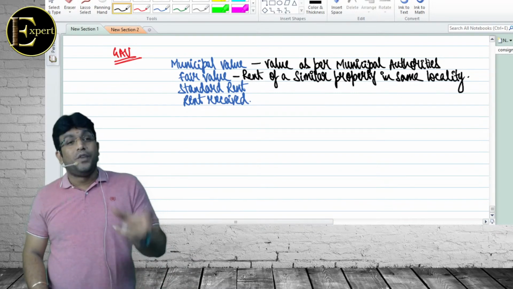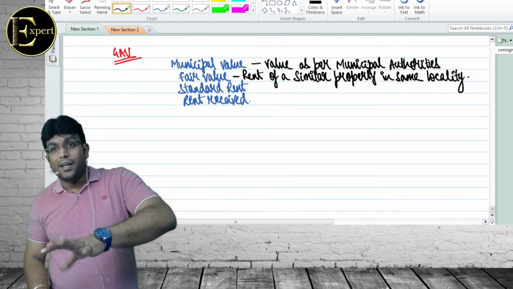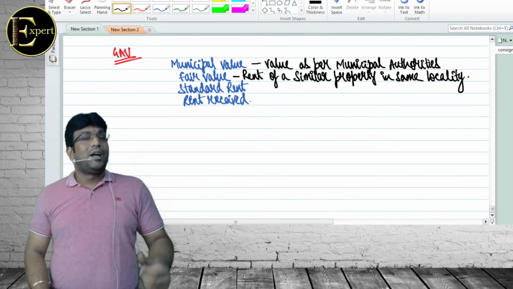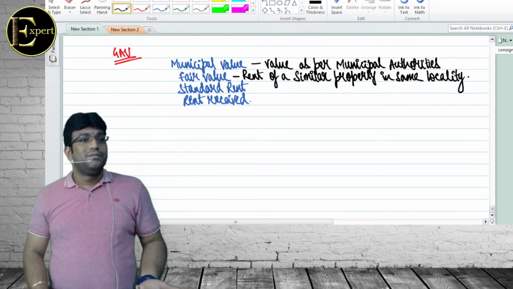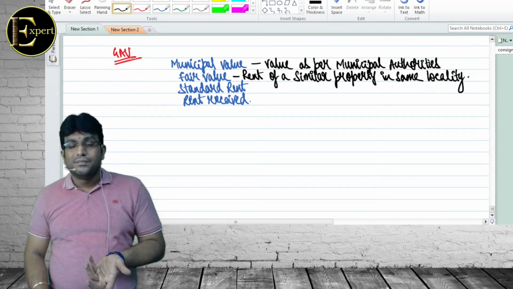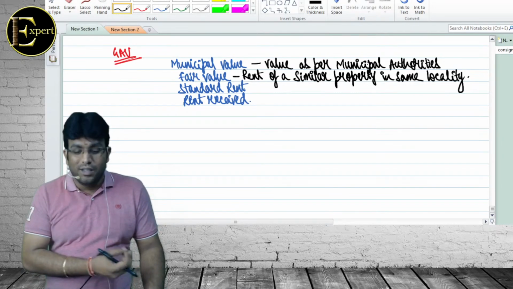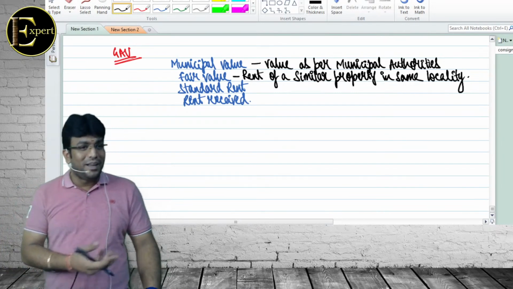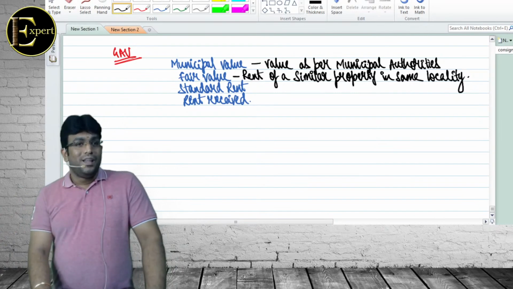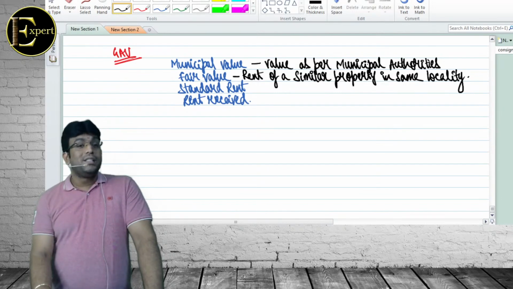If you are comparing Koregaon Park price, compare with another property in Koregaon Park only, which is very similar. If you are comparing one villa with one chopadi, it doesn't make sense. Correct, my dear friends? Koregaon Park, you know, no? No reaction, okay. What is municipal value? Value as per municipal authorities. Fair value? Similar property in the same locality.